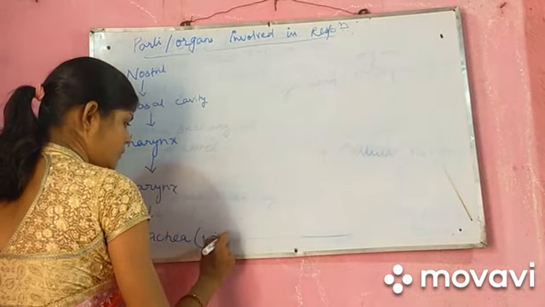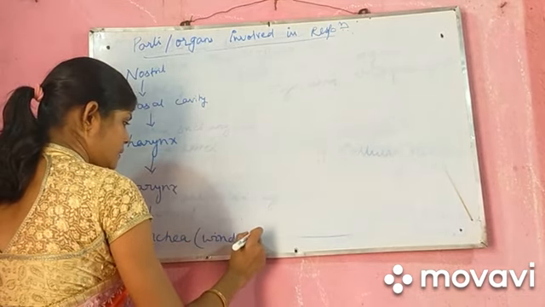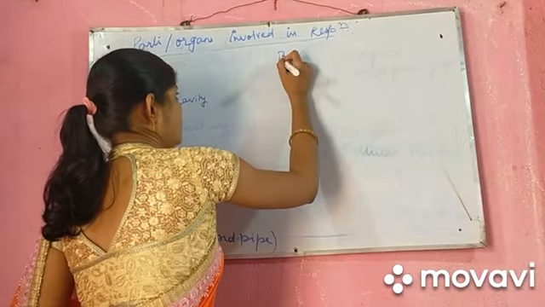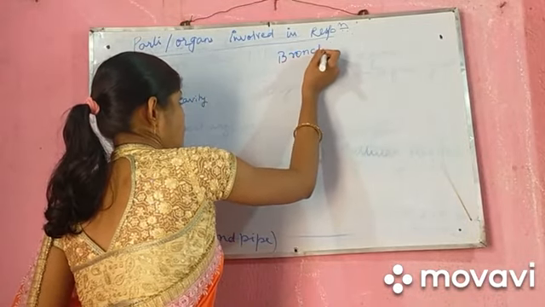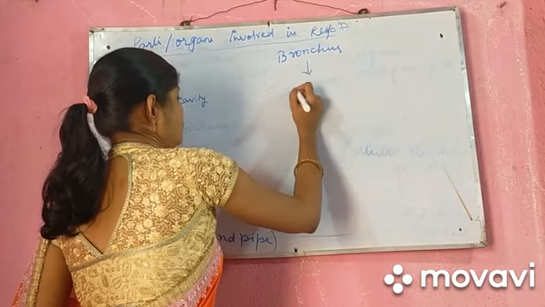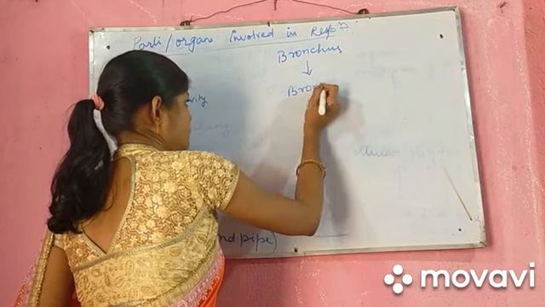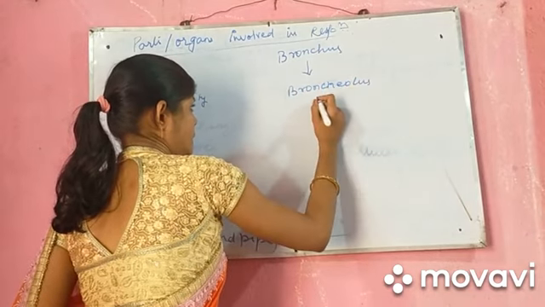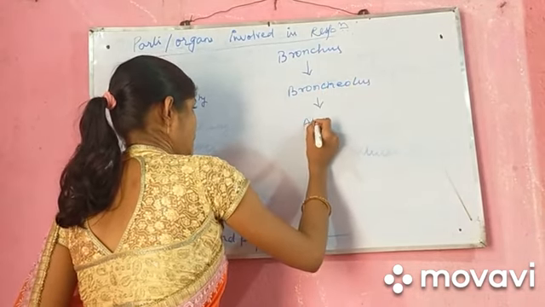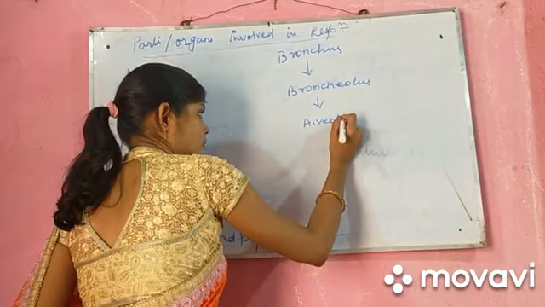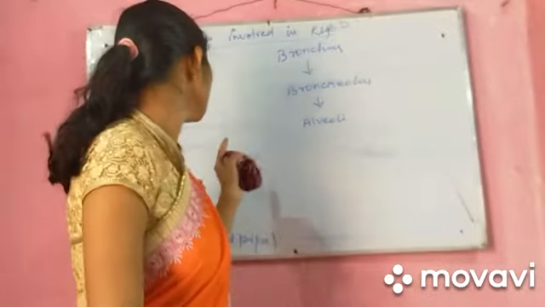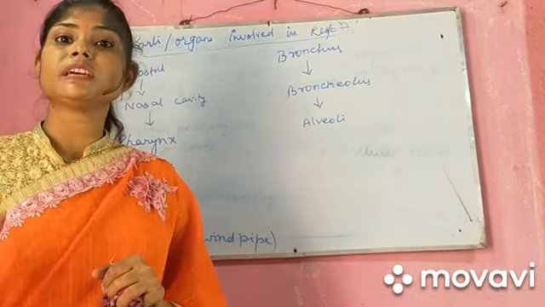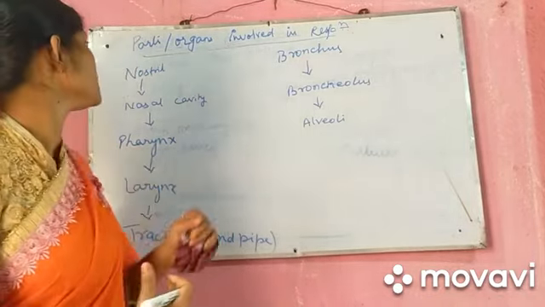Then after trachea is the bronchus, bronchiole, then comes the alveoli. So these are the organs which are involved in our gaseous exchange, in the process of respiration.